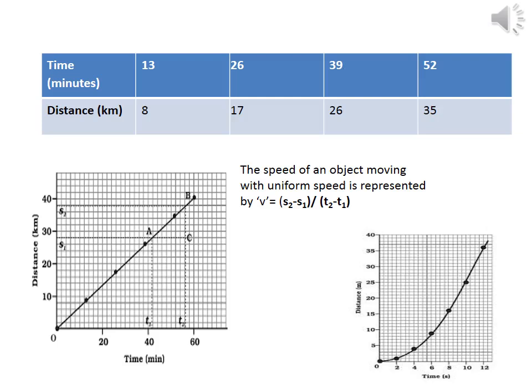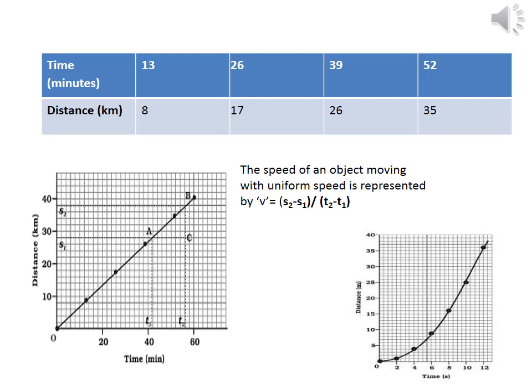In the second row, distance is 8 kilometers, 17 kilometers, 26 kilometers and 35 kilometers.